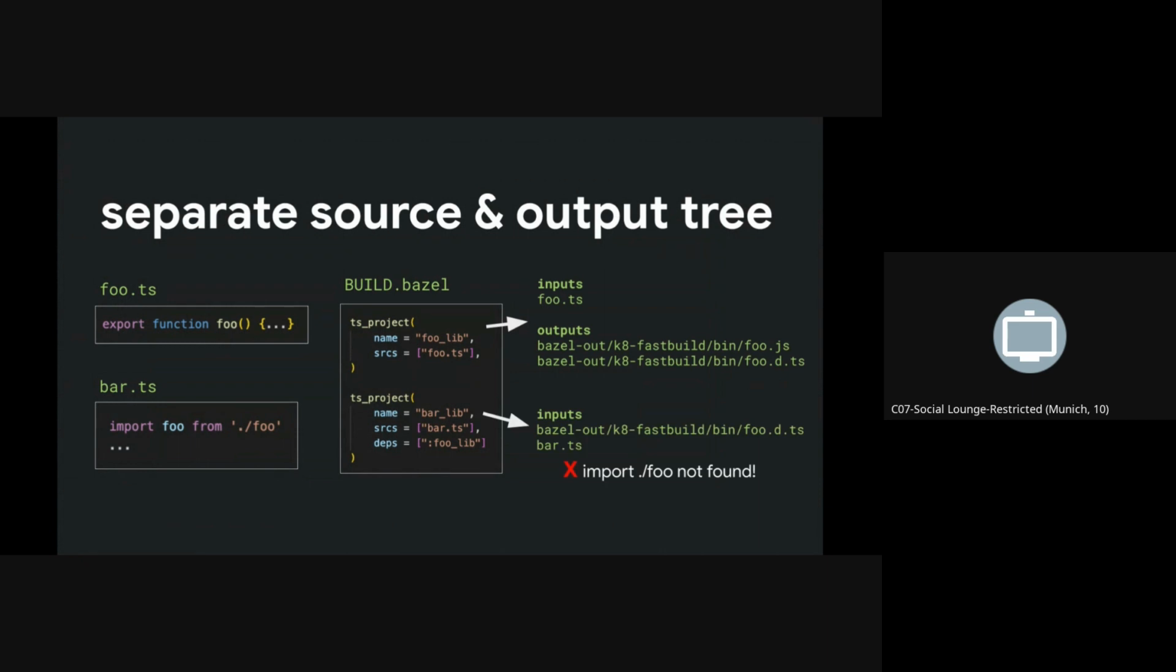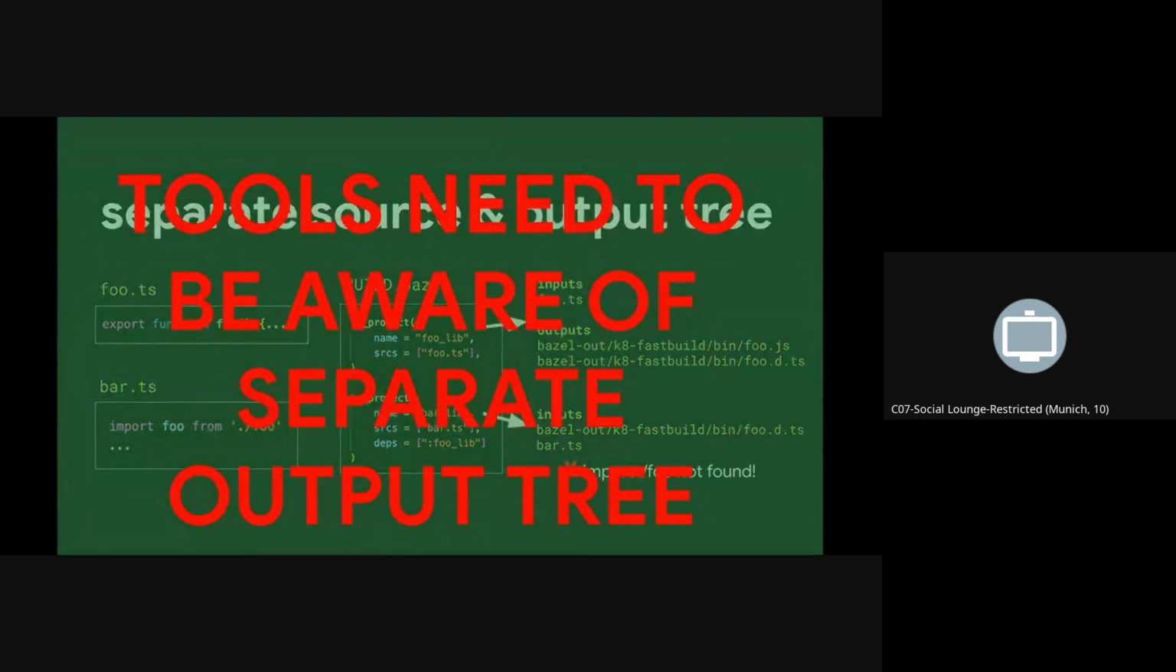And when the second ts_project executes, it depends on the typings of foo, but bar.ts is still in the source tree. So when the type checker looks at it, in this case TypeScript, it wants to find a relative import called foo beside bar, but it can't find it because it's in the output tree. So the problem here is that you can make this work. We made it work for TypeScript because you can tell TypeScript to look in different places, but you have to make your tools aware of these separate trees, which Node tools generally are not.